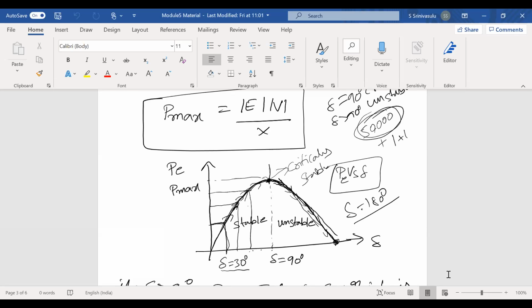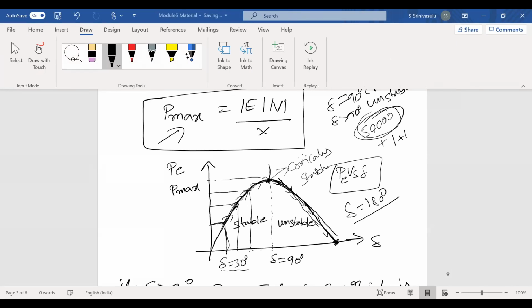Okay. Now, what do we observe from the steady state analysis? How much load should we apply to this alternator? We can apply the load up to P max only. Beyond this, what happens? The system comes to the unstable region. That's the reason we can say that P max is nothing but the steady state stability limit.